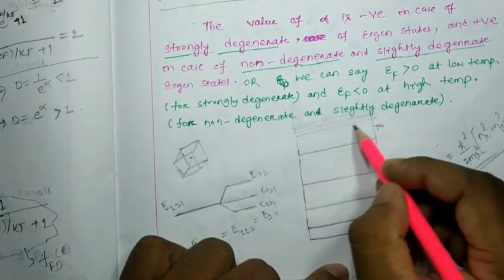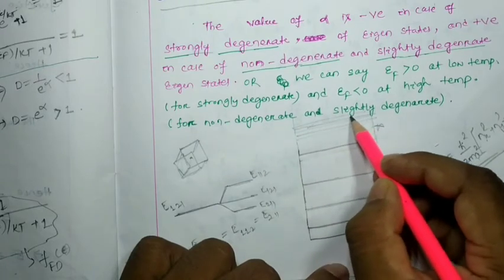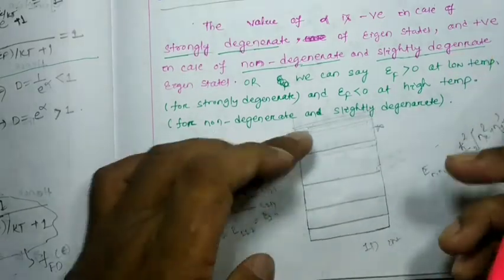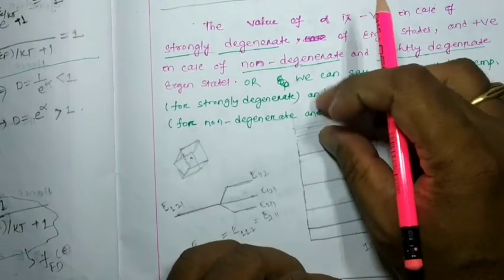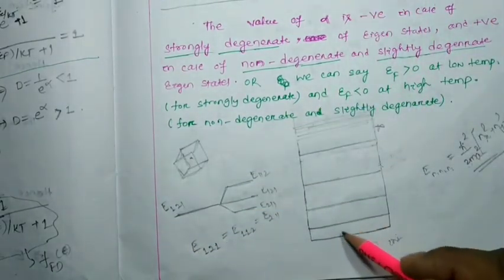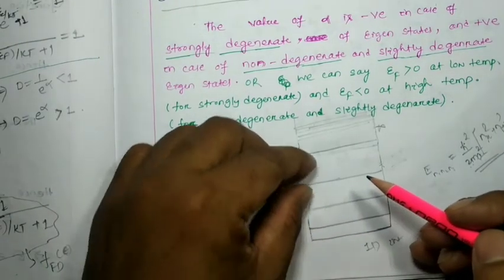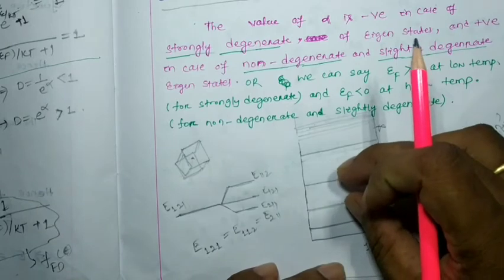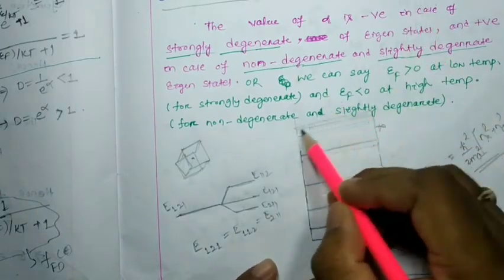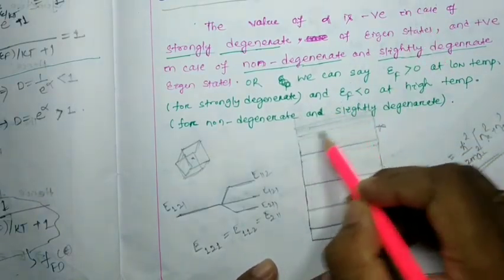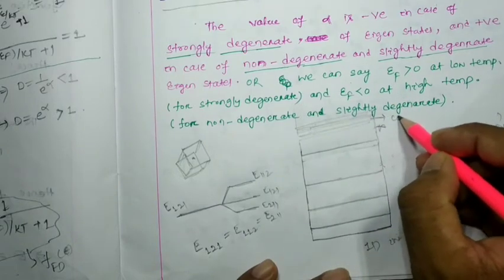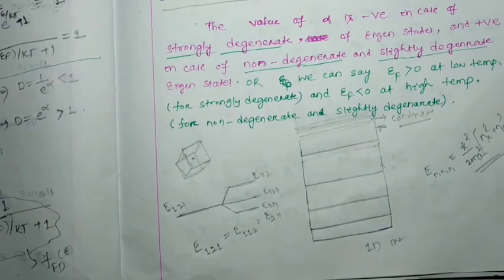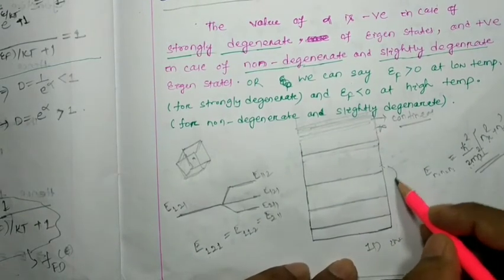Why it is so is covered in another video, you can refer to that. So at higher energy levels they are close to each other, but nearer to the ground state they are separated by a distance. It looks like the separation decreases at higher levels, where they are closely spaced. That means we can say continuous, right? The energy levels look continuous, but here these energy levels are fully discrete.